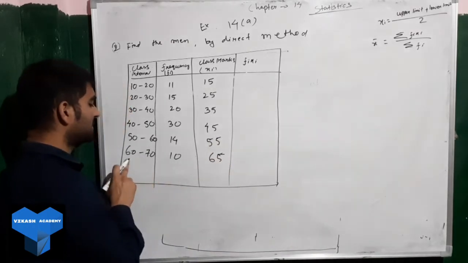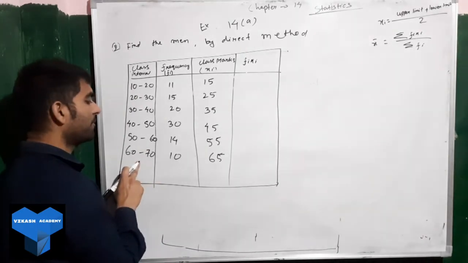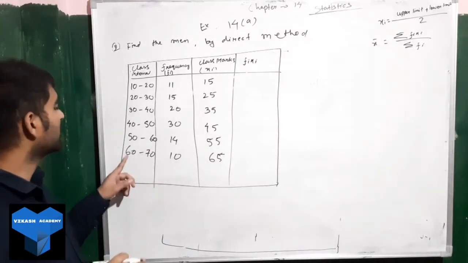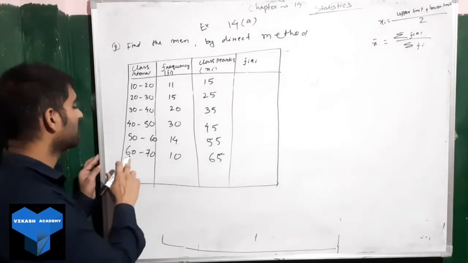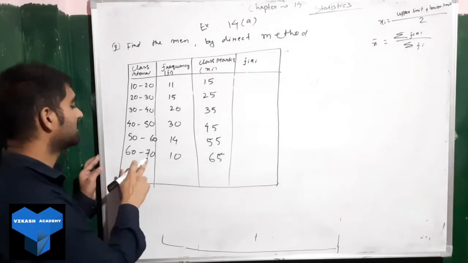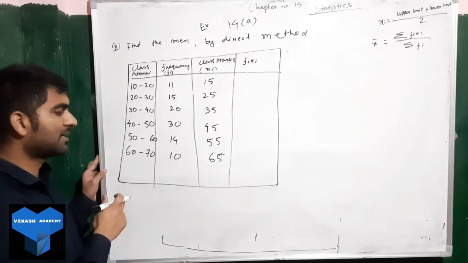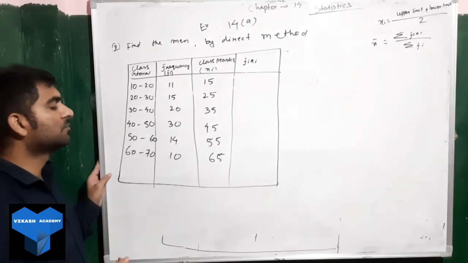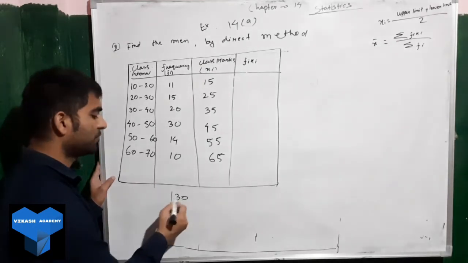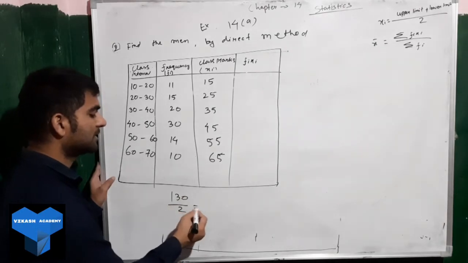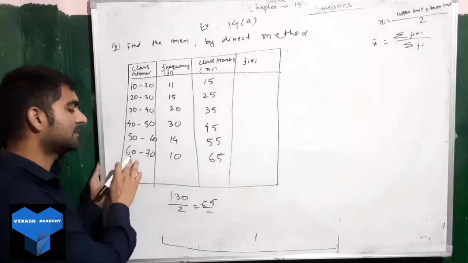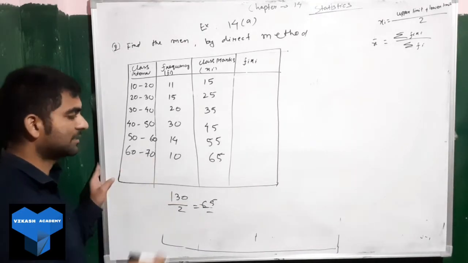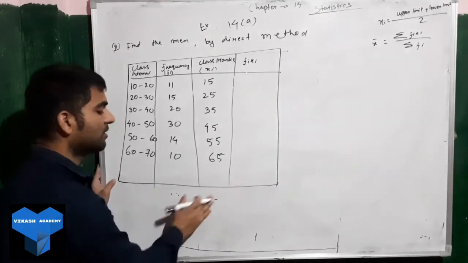70 plus 60 will be 130. If we divide 130 by 2, we get 65. See, instead of the other way, 130 divided by 2 gives you 65. So that way you can check also, okay?